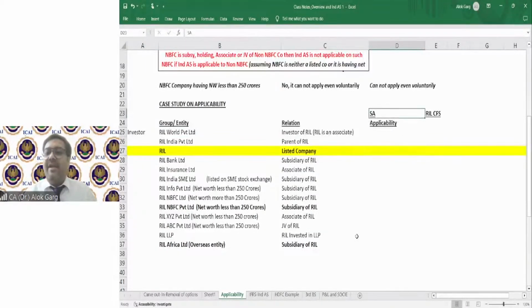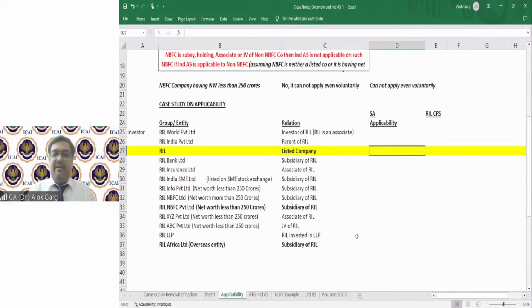Here it is standalone, and here it is Reliance consolidated financial statements. Tell me whether IND AS is applicable on Reliance Industries Limited or not. It's a big listed company. It is applicable to Reliance.